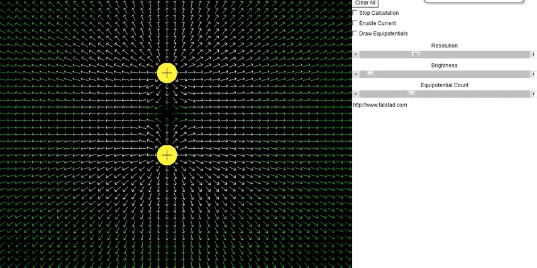If you were to put a neutral particle, that's a good question. If you were to put a neutral particle right in the center, would it be affected by a field? No, it would not. If you were to put a positive right in the center, it would not be affected. If you were to put a negative in the center, it would not be affected. Nothing would be affected right there.